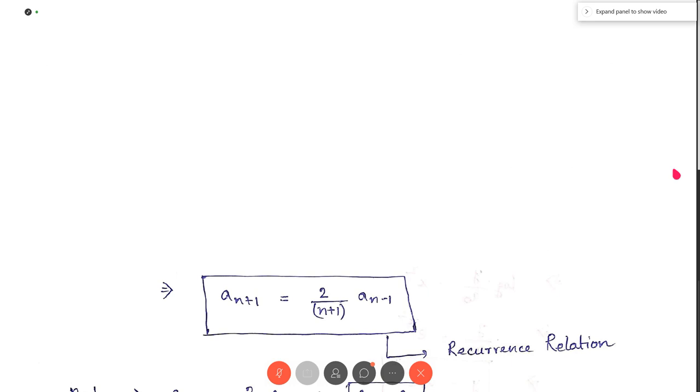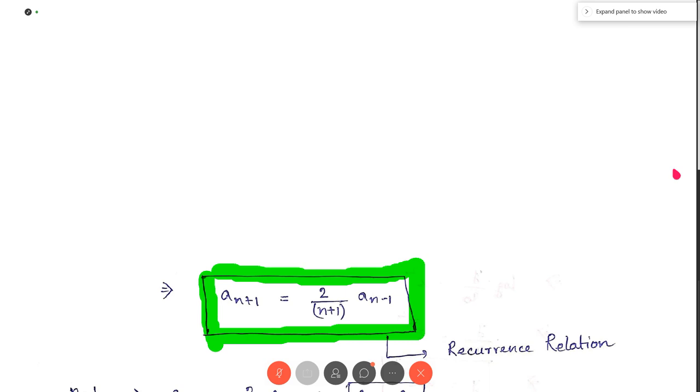So this is my recurrence relation: a(n+1) equal to 2 by (n+1) into a(n-1). Now if we put n equal to 1, we get a2 equal to 2 by 2 a0, that is a2 equal to a0. If we put n equal to 2, we get a3 equal to 0. And if we put n equal to 3, we get a4 equal to a0 by factorial 2.